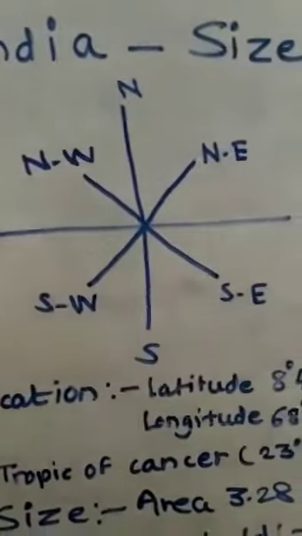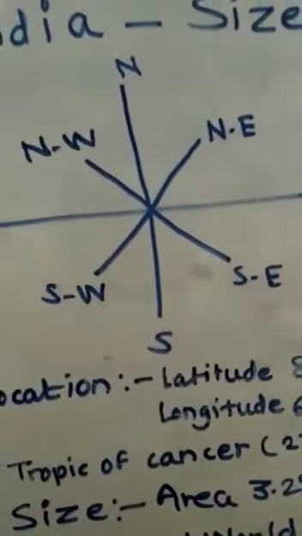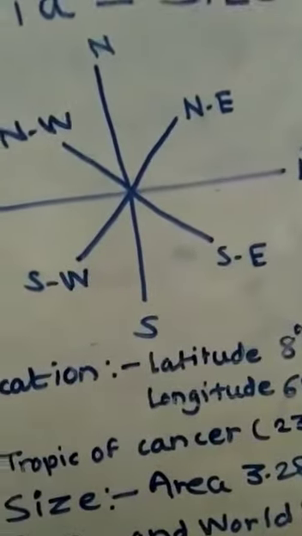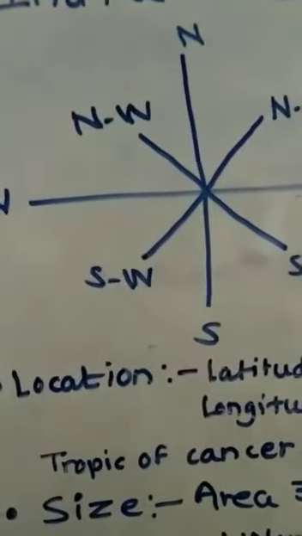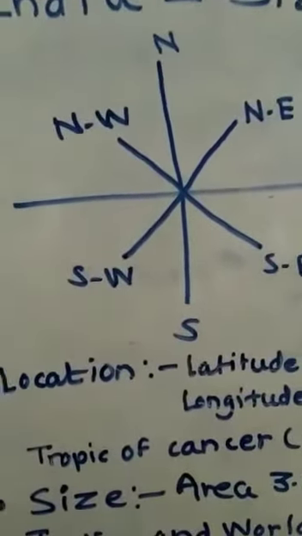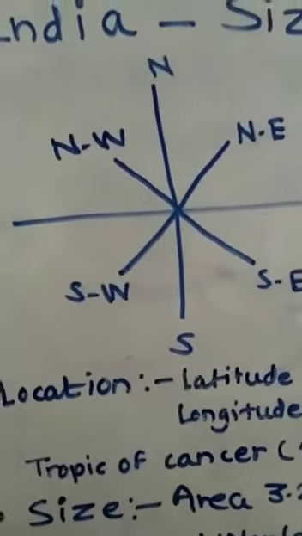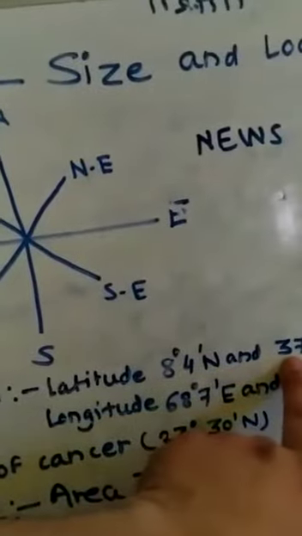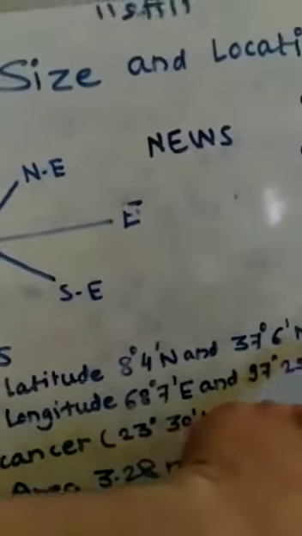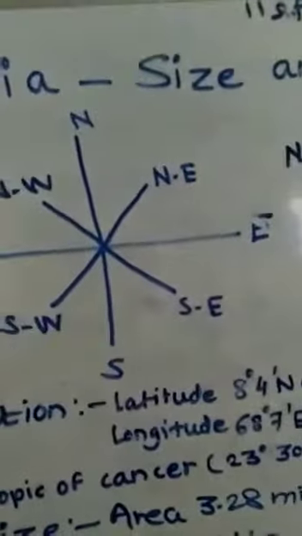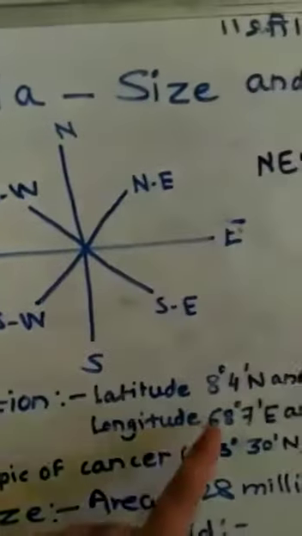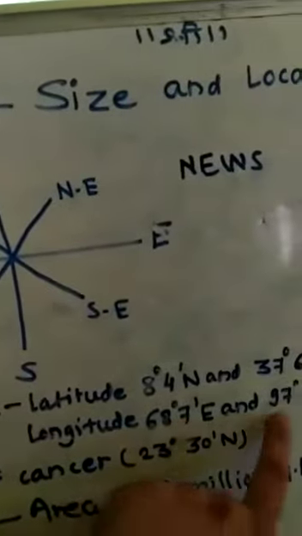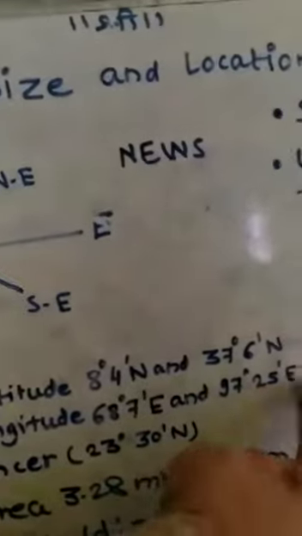Now, location of India. India is a vast country, lying entirely in the northern hemisphere. The mainland extends between the latitudes 8 degree 4 minutes north and 37 degree 6 minutes north, and longitudes 68 degree 7 minutes east and 97 degree 25 minutes east.